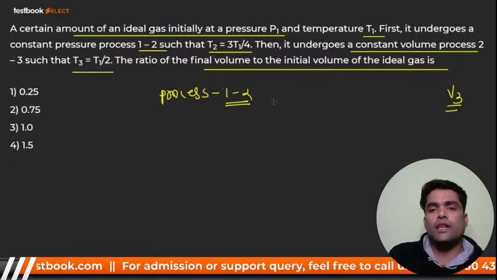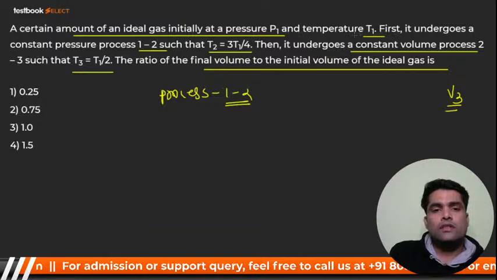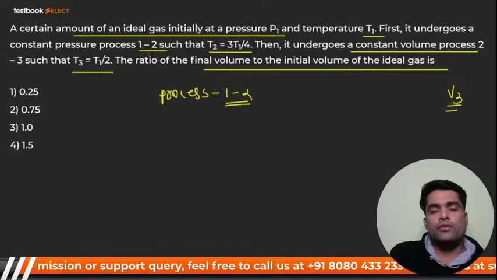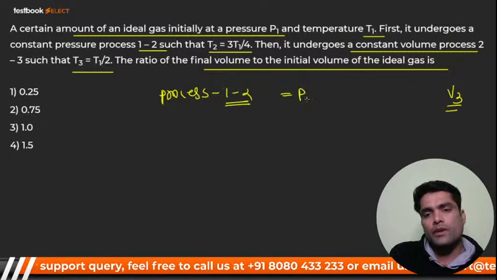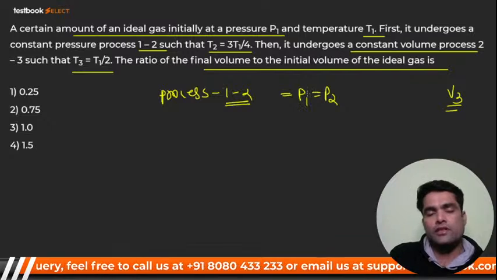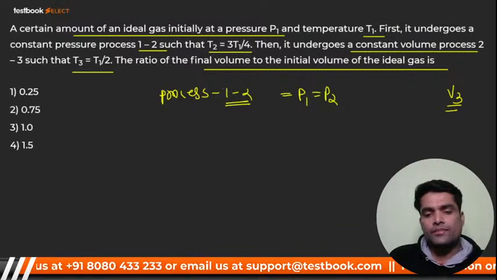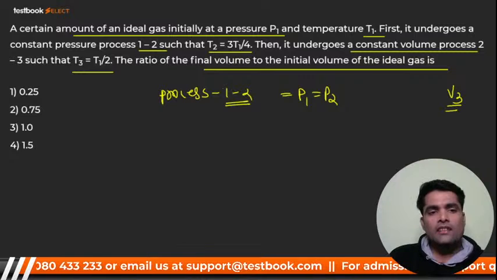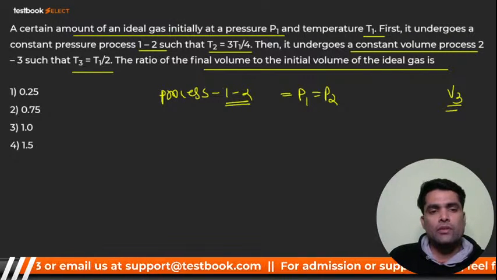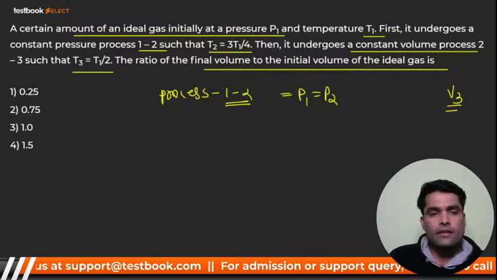So process 1-2, that is what, my dear? Process 1-2 is a constant pressure process, right? P is equal to C, that is P1 is equal to P2 in this process. So if it is so, I can write V1 by V2 is equal to T1 by T2, right?